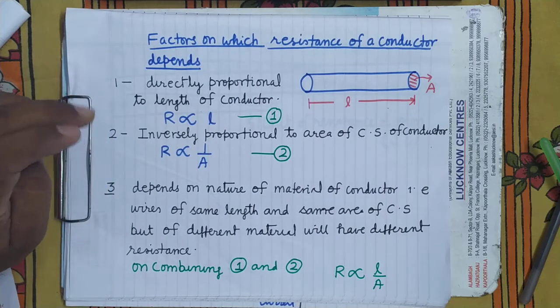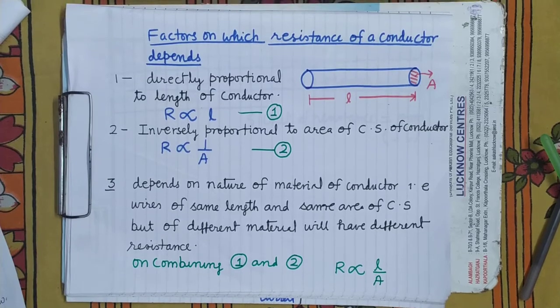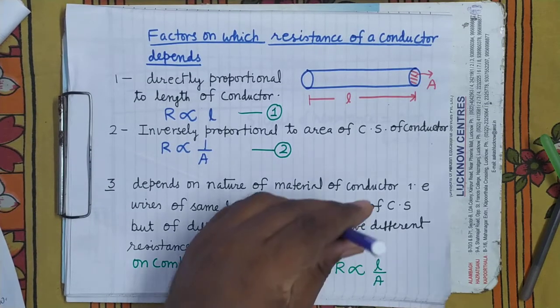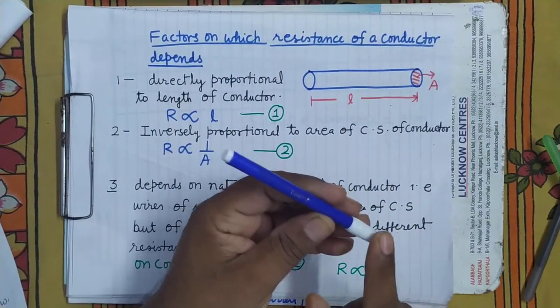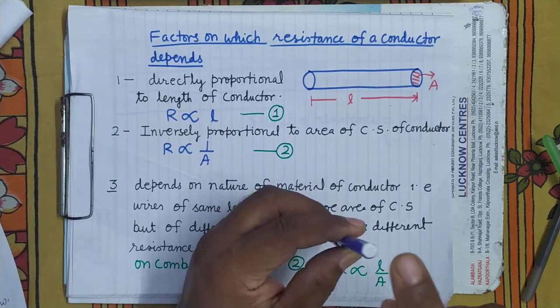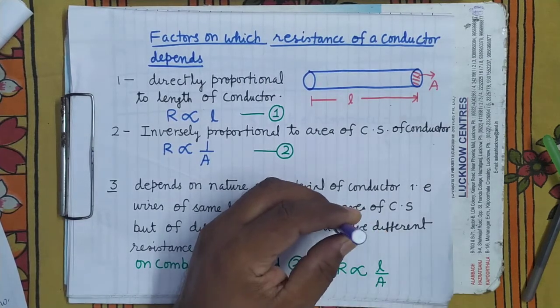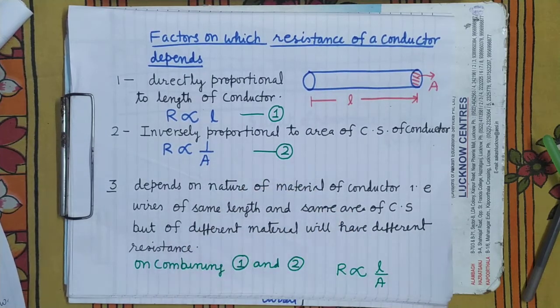Number two, it is inversely proportional to the area of cross section of the conductor. What do you mean by area of cross section? You can see here, this is a conductor. What is cross section? Cross section is that section of the conductor which is perpendicular to the length, means this. What is its shape? It is circular in shape. You can see here, this is circular in shape. I am showing another also.